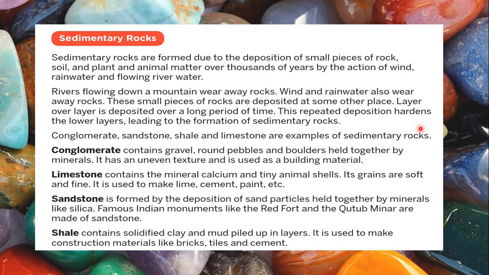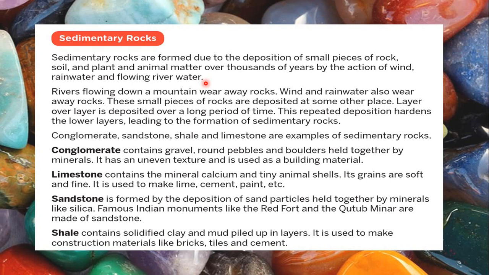ठीक? Next we have the sedimentary rocks. Sedimentary rocks are formed due to the deposition of small pieces of rock, soil and plant and animal matter over thousands of years by the action of wind, rainwater and flowing river water.